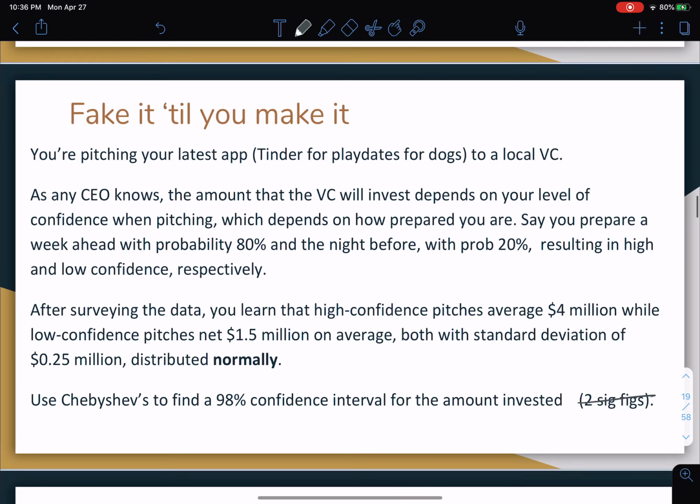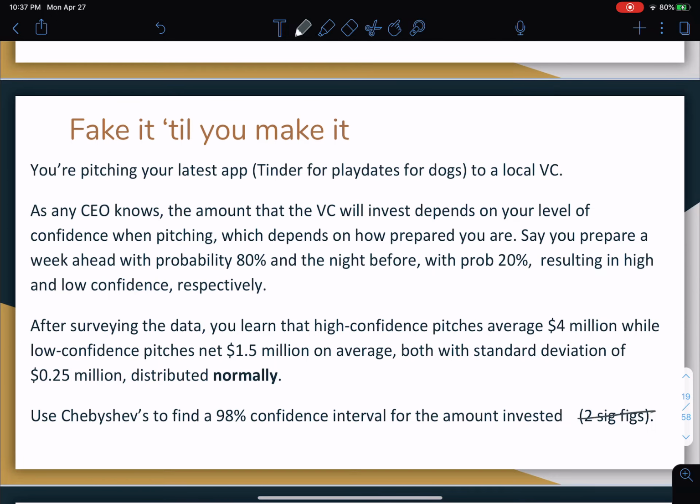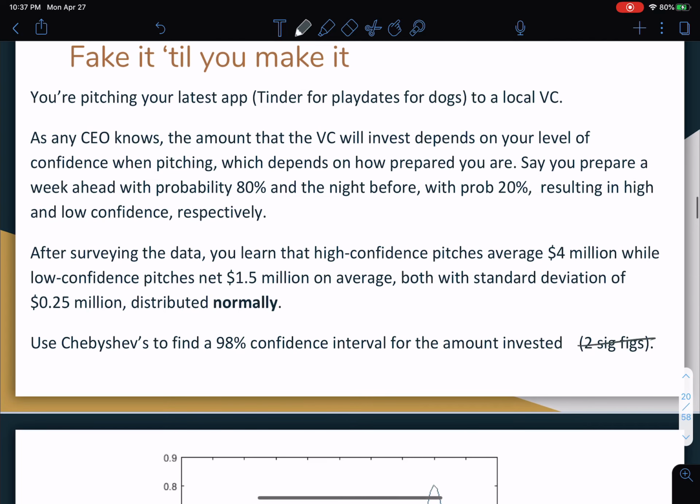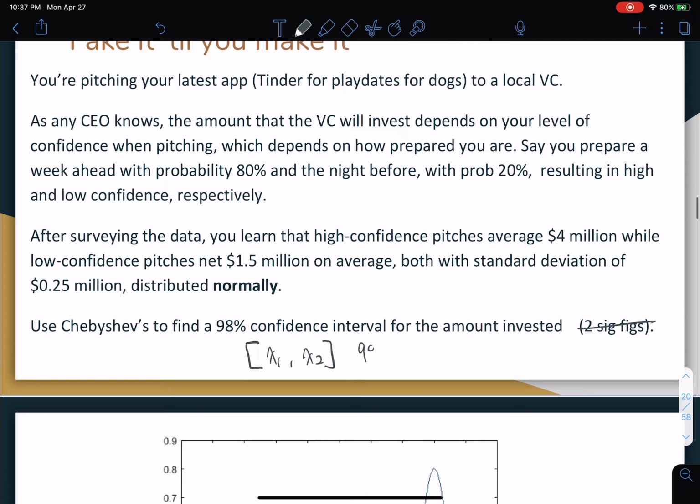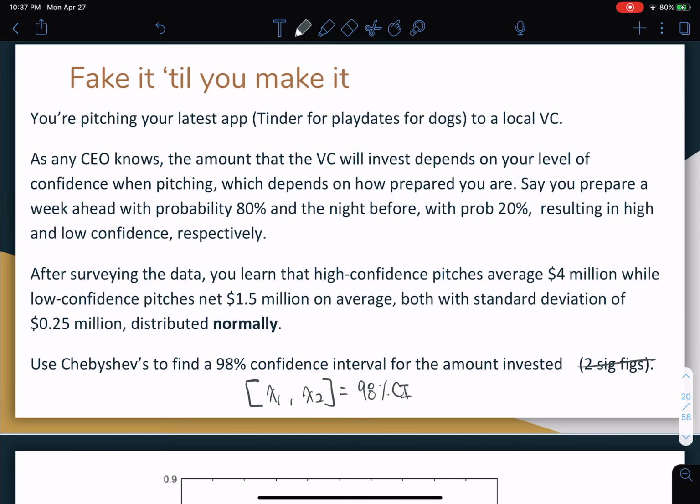Okay, you're trying to find a 98% confidence interval for the amount invested. So let's first discuss what a confidence interval is. What does it mean to have a 98% confidence interval? Now, a confidence interval looks something like this. It looks like a value x1, x2. And what a 98% confidence interval means, so say that's our 98% confidence interval, it means that we are 98% confident that our value is going to fall between x1 and x2.